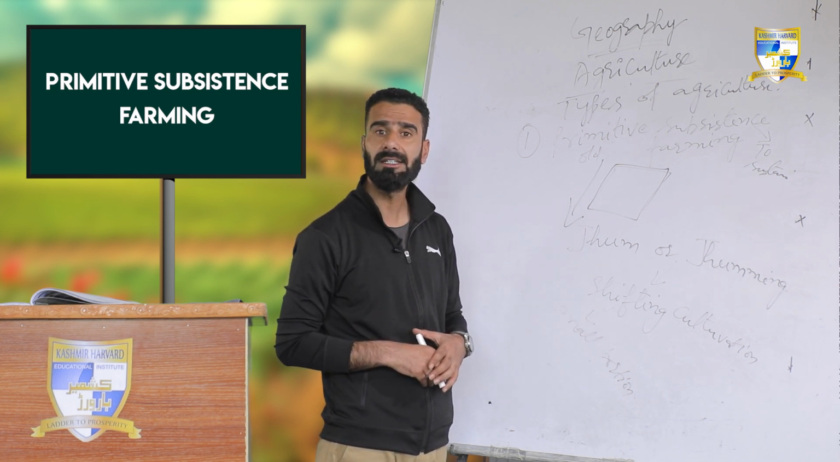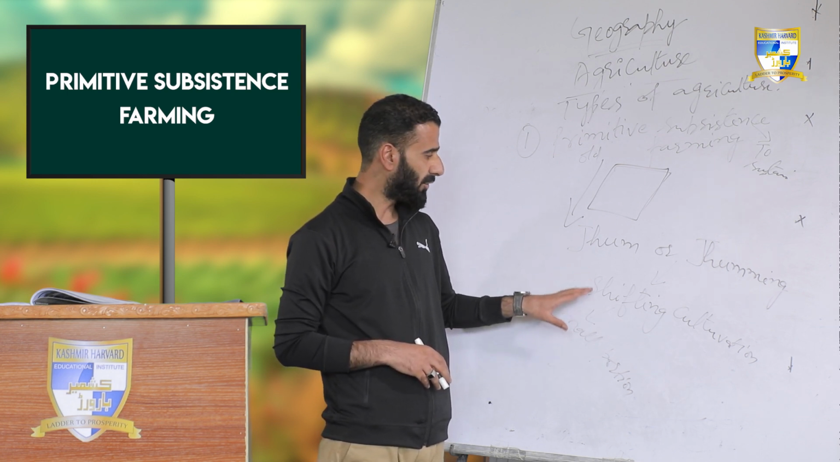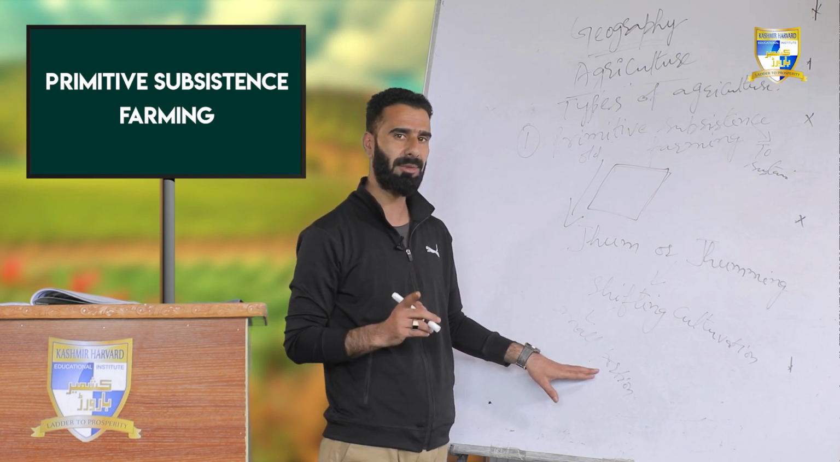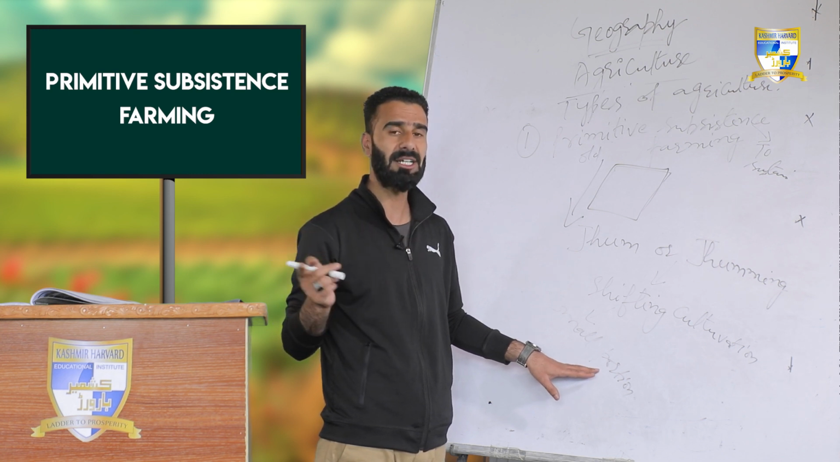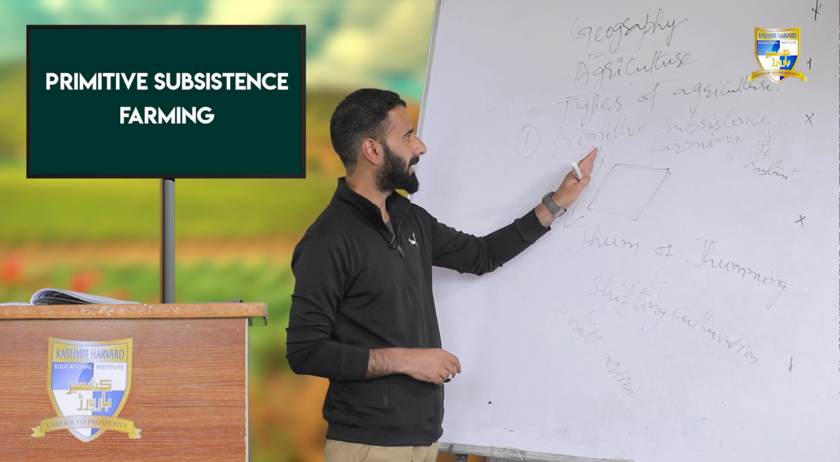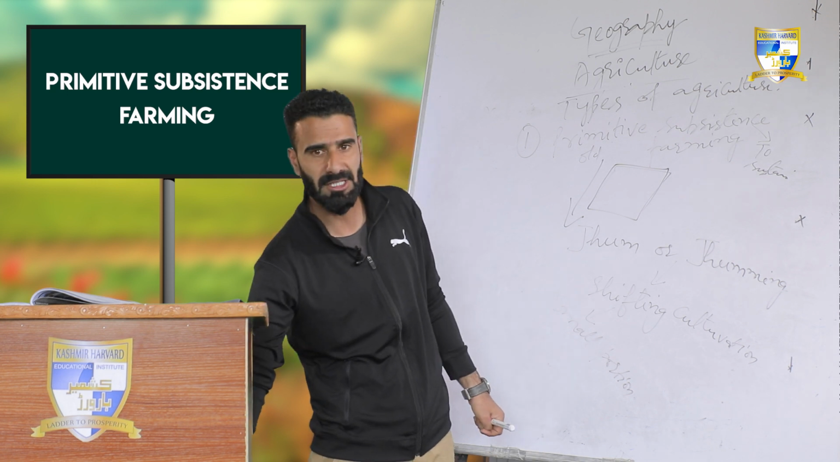The entire production in shifting cultivation is again meant for the local consumption of the farmer and his family. Nothing is left for the markets because the production is low. So this was the first type of farming, primitive subsistence farming.